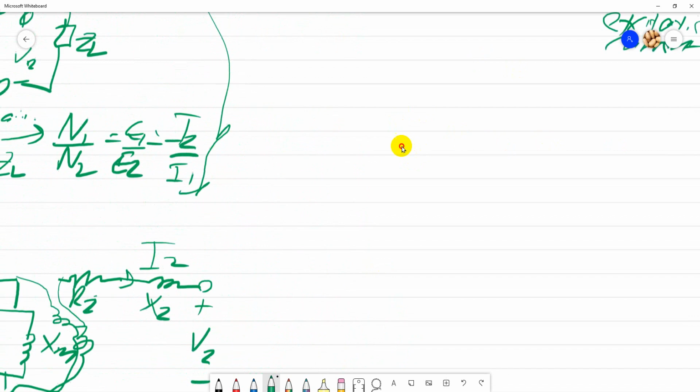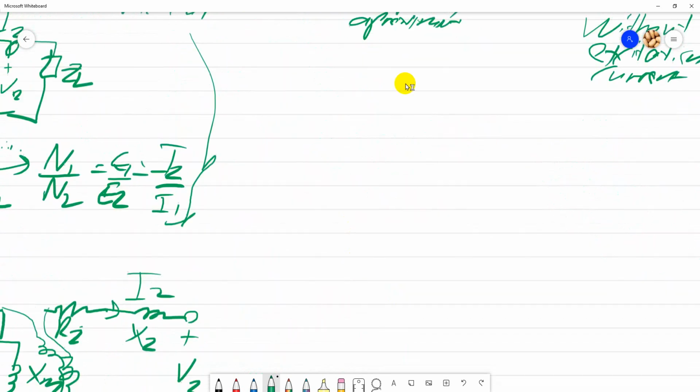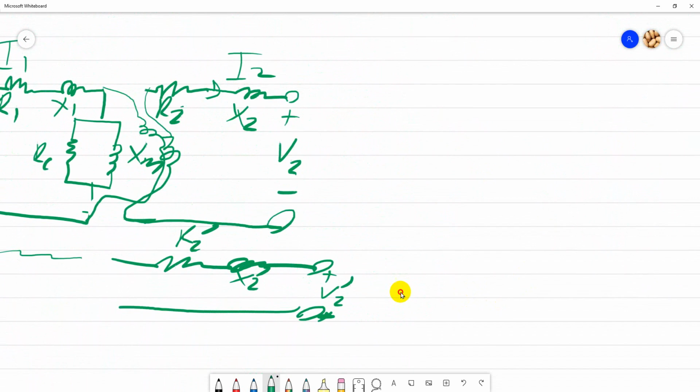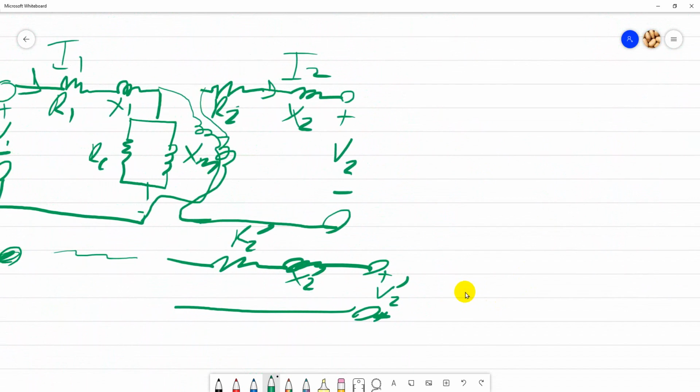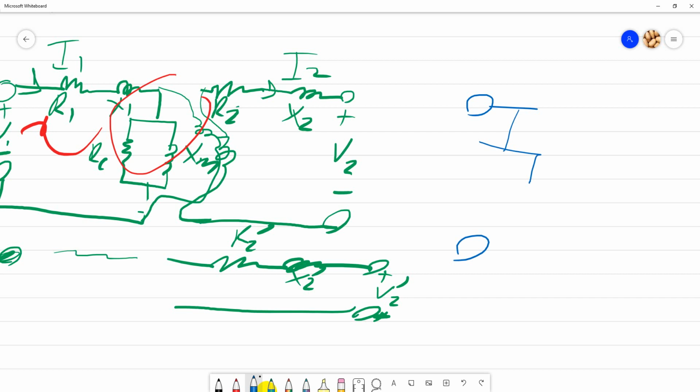Then you have to know the simplified approximate circuit. The simplified approximate circuit is basically where you bring the excitation circuit to here, which is easier for you to calculate. You have to know the reason why this is possible. Theoretically, it is not possible. If you want to do a circuit analysis, this movement is not possible, but for this case it is possible. You have to know why.